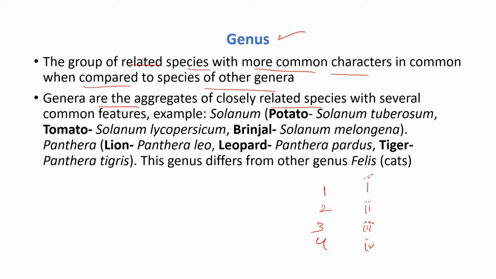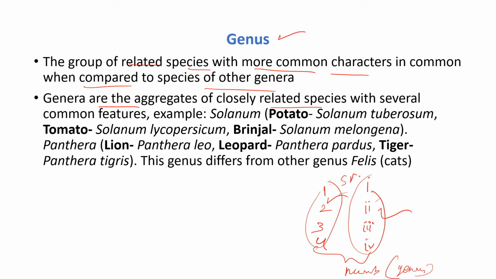Here these are closely related. Why? Because they are all numbers. One is Roman and the other is normal letters, but normal 1 to 3 and Roman numerals are both known as numbers. Hence you can call it a genus. These are species: this is one species and this is another species. By this way you can understand. So genera are aggregates of closely related species with several common features, like Solanum.